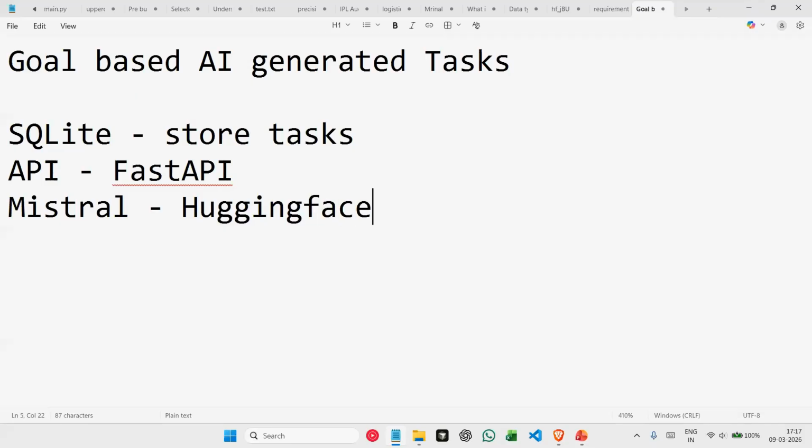If you are new to these terminologies, just don't worry about it. We'll be going into detail in this workshop about what all of these are. For now, I'm just giving you an overview of what we'll be doing. Then slowly we'll be moving on to what everything does and how we build it.